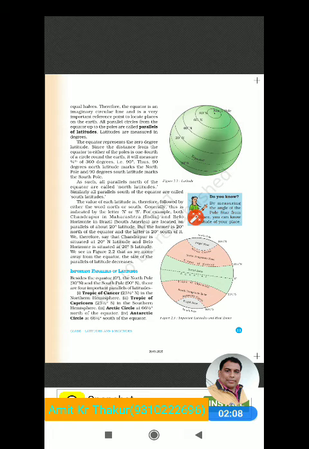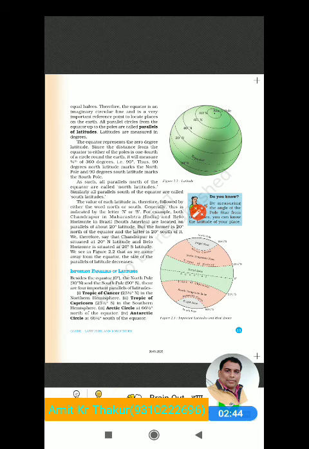For that we have drawn parallel lines, like all these parallel lines to the equator, and they are called latitudes. All parallel circles from the equator up to the poles are called parallels of latitudes.